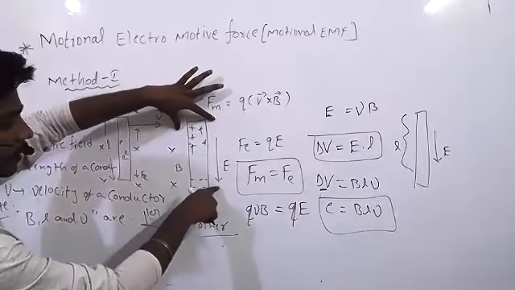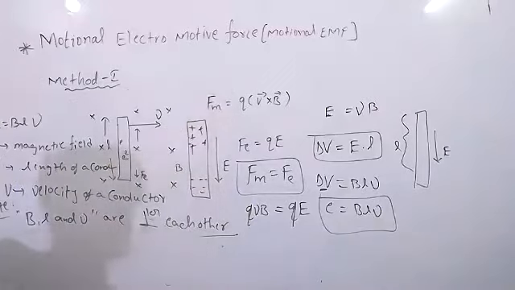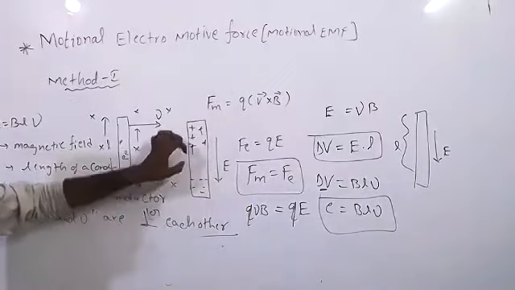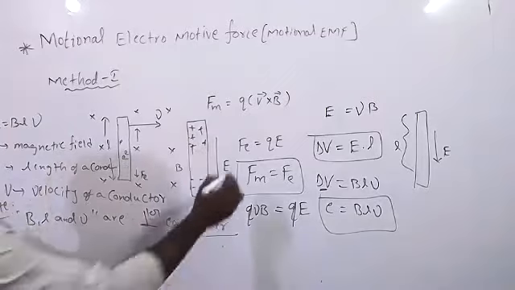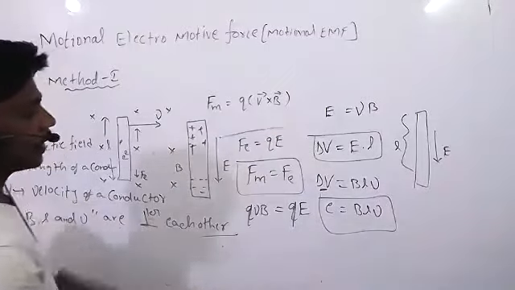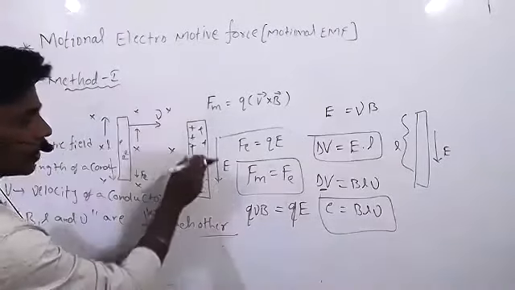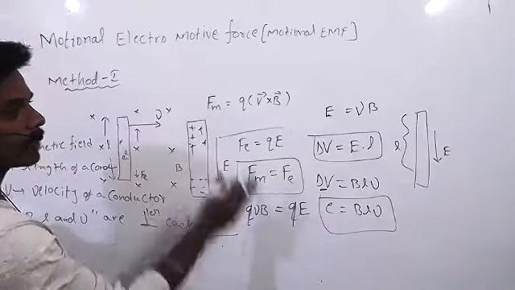Now electric field is developed. So when electric field is developed, how much time will it take? Until Fm is equal to Fe, this separation will take place. Once it is equal, separation stops. Then it is called equilibrium state.